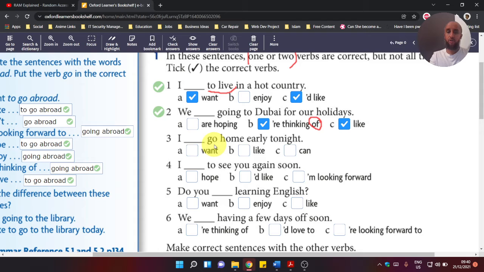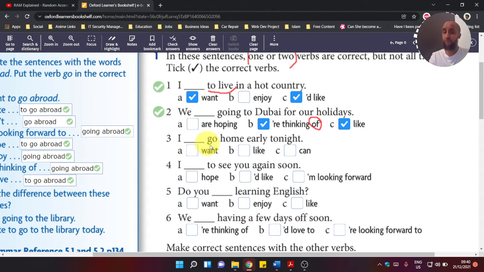Number 3. Here we have go home. Okay. Go home. So here we don't have a gerund, first thing, and we don't have the to infinitive. We just have a basic verb. Okay. So what can we do here? So we can't use want. If I can't say I want to go, we should have the to.